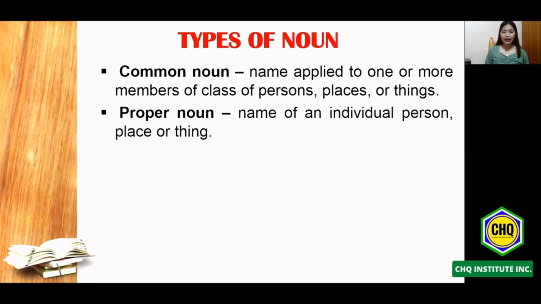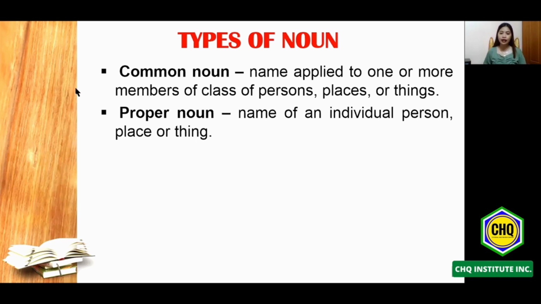So, proper noun or pangalang pantangi is the exact opposite of common noun or pangalang pambalana. If common noun has something to do with the general nouns, proper noun has something to do with the specific noun. Say, for example, when I say city, city is a common noun because we have a lot of cities, say, for example, in the Philippines. But when I say General Trias City, that will now become a proper noun because General Trias City is a specific name of a city.